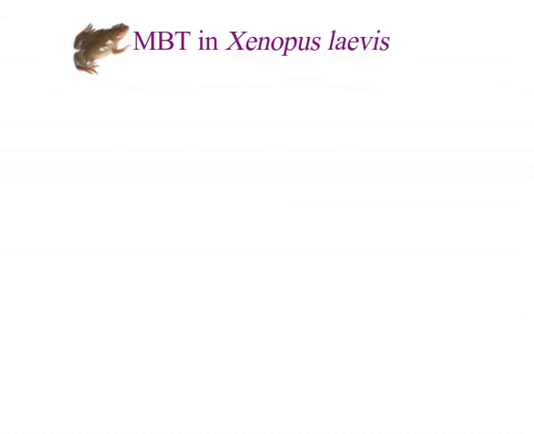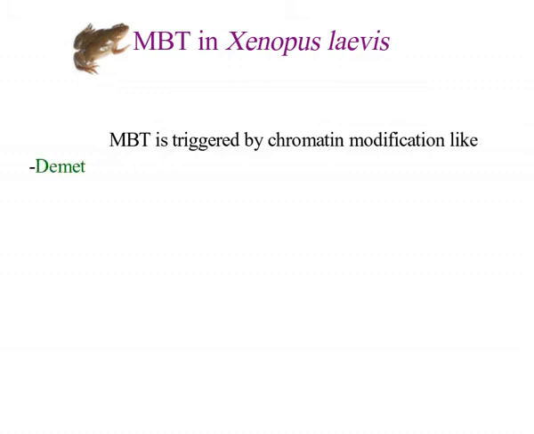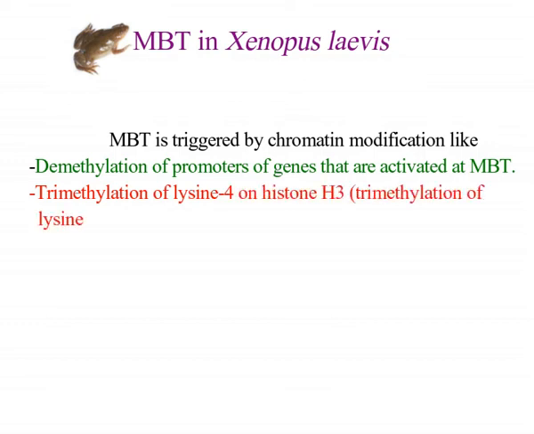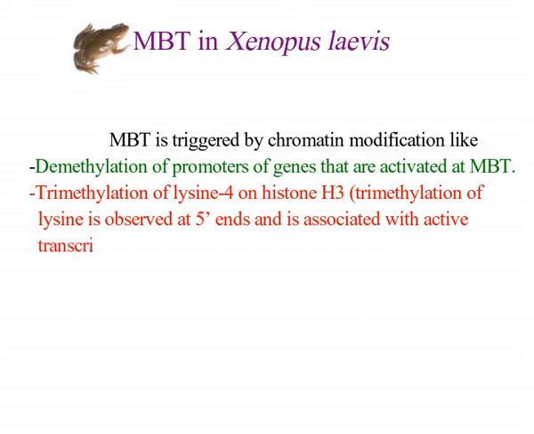The mid-blastula transition is triggered by chromatin modification, like, first, demethylation of promoters of genes that are activated at mid-blastula transition. Second, trimethylation of lysine 4 on histone 3. Trimethylation of lysine is observed at 5' ends and is associated with active transcription at mid-blastula transition.